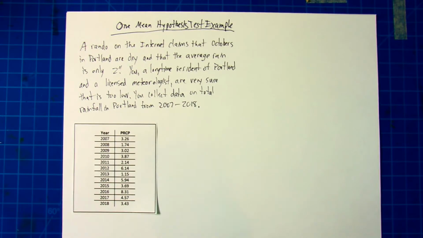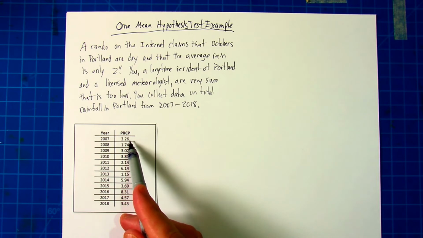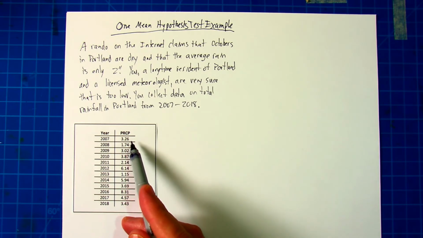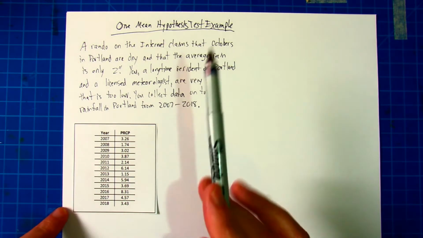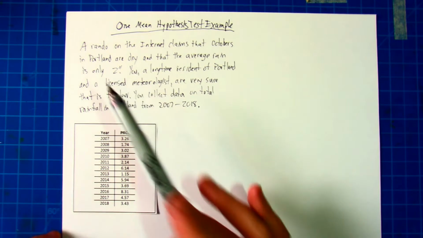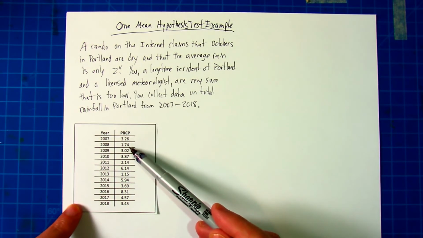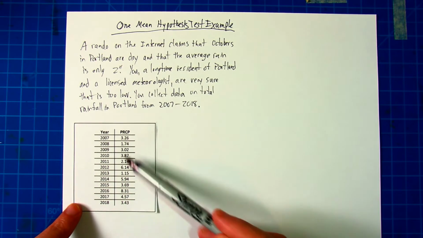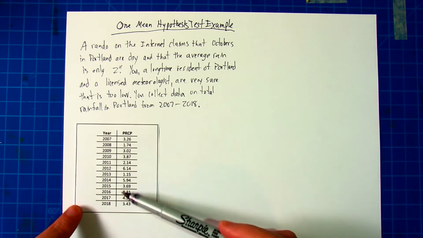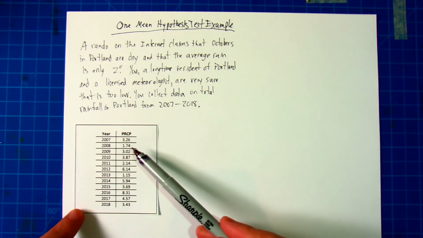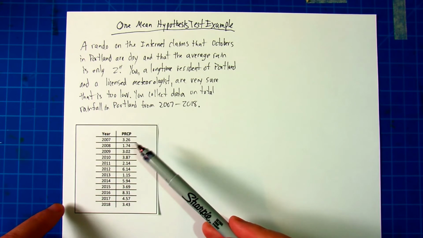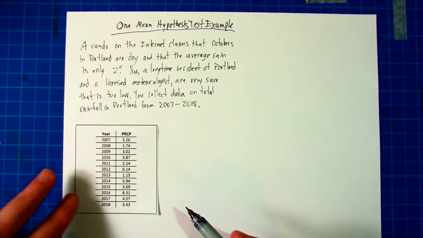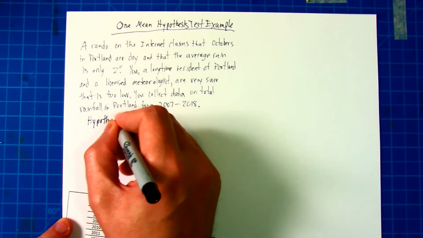The data shows that every year this is the total amount of precipitation in terms of rain that Portland got. Now, right away, you can see that if the average rain is going to be 2 inches, well, some of these years are lower or right around 2 inches, but overall, most of them are more than 2 inches. So you think probably you are right and 2 inches is too low, but let's go through the hypothesis test anyway. So the first thing we might do is write our hypotheses.